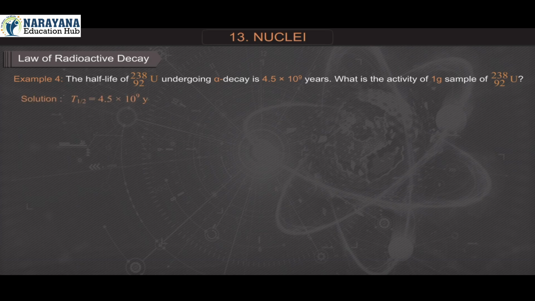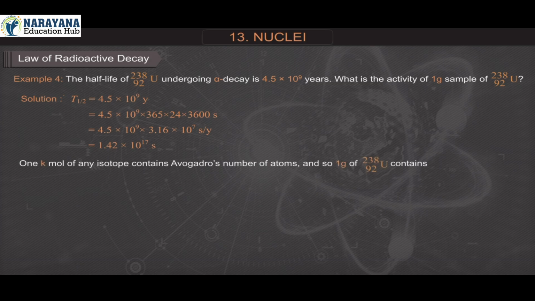Solution: T1/2 is equal to 4.5 into 10 raised to 9 years, which is 4.5 into 10 raised to 9 years into 365 into 24 into 3600 seconds, which is 4.5 into 10 raised to 9 years into 3.16 into 10 raised to 7 seconds per year, which is 1.42 into 10 raised to 17 seconds.